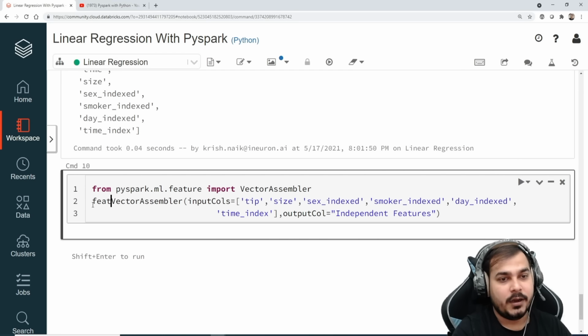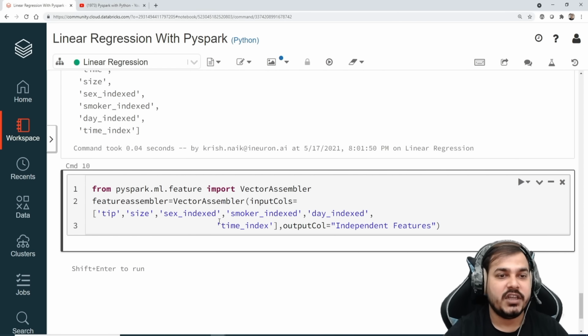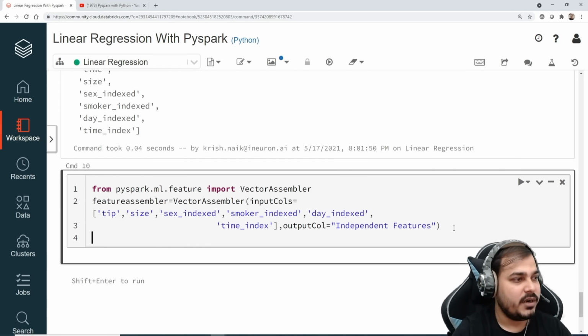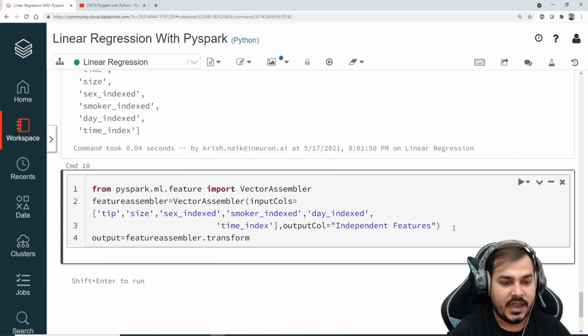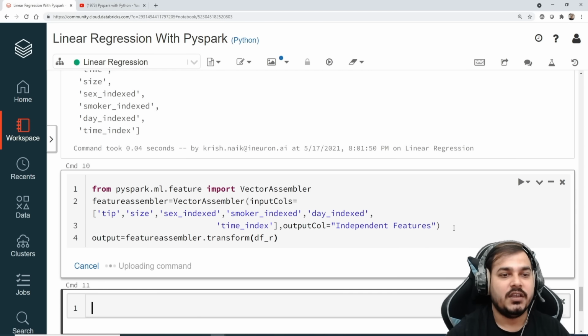Now let me do one more thing. Let me create a variable called feature assembler, so that we'll be able to transform these values. Okay, so feature assembler is equal to vector assembler, and here I have to provide my input columns and the output columns. Pretty much simple, pretty much easy. Now the next step that I'm going to do is write output is equal to, I'm just going to say dot transform, because I really need to transform, and this needs to be transformed from my df underscore art. Okay, so let me just execute it now.